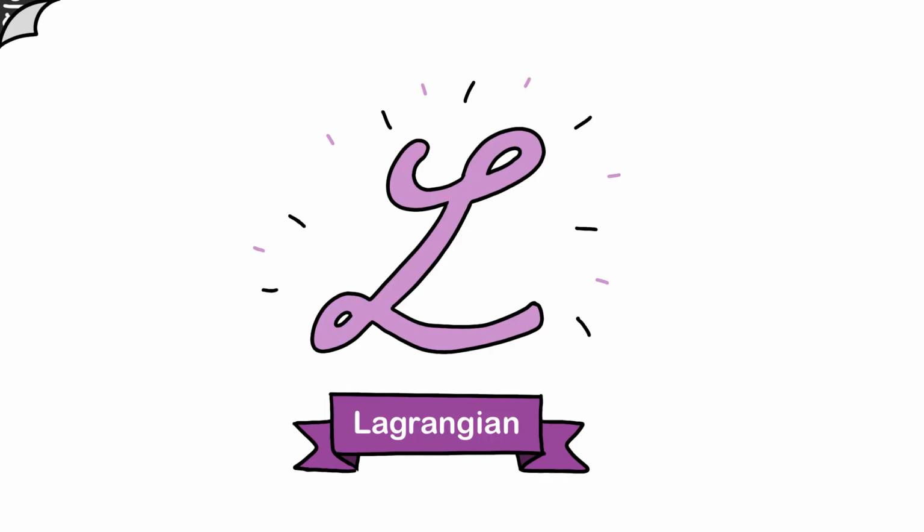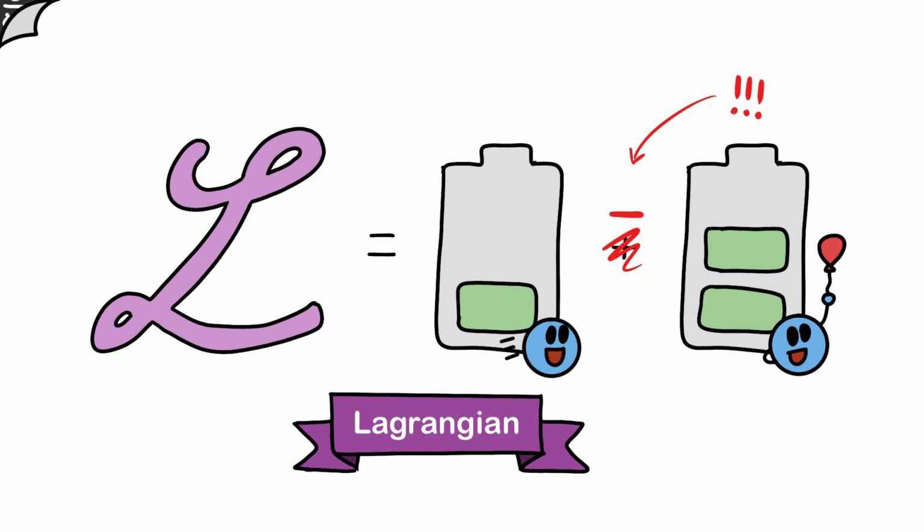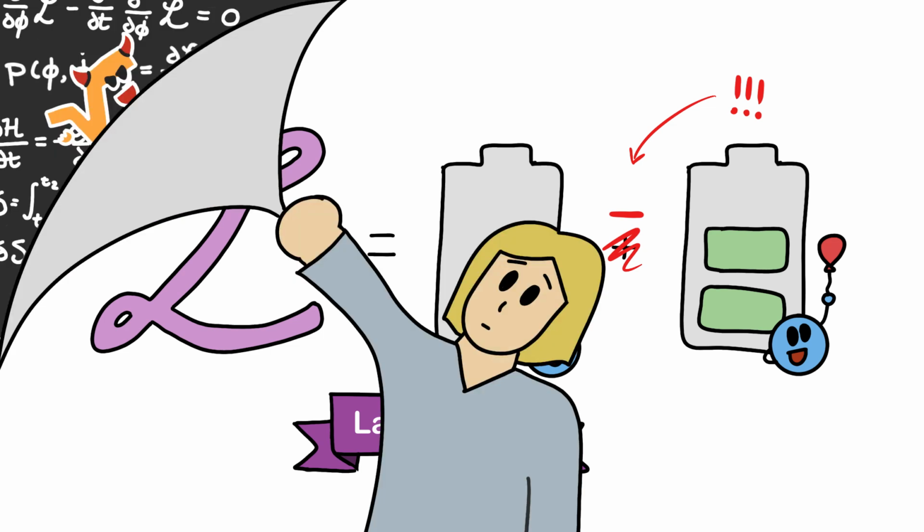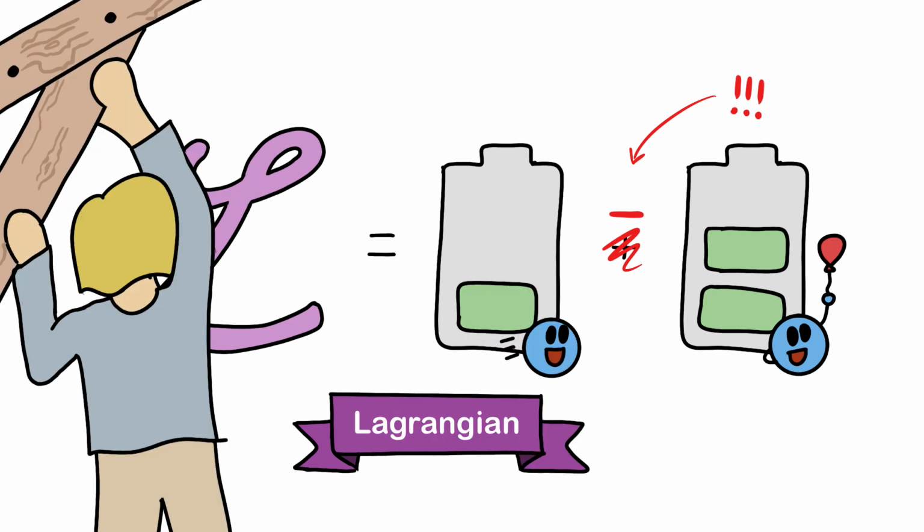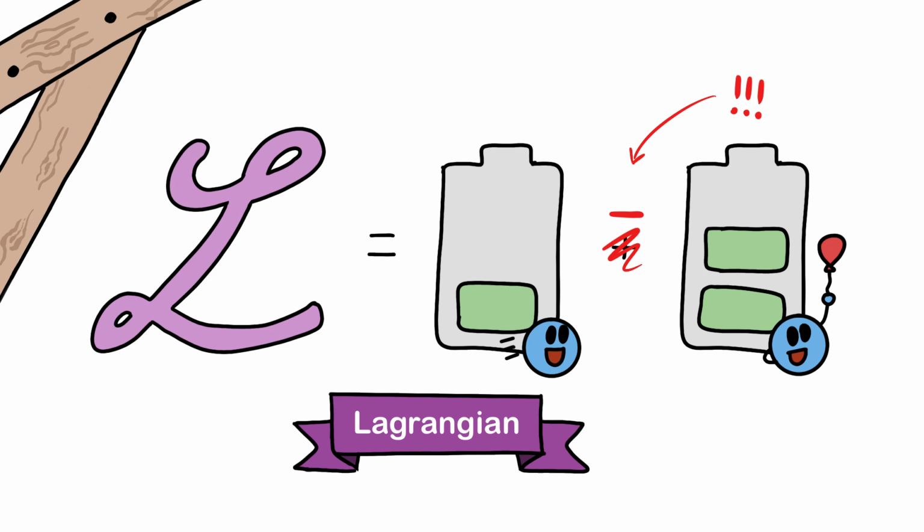A nice quantity that does this for us is called the Lagrangian. The Lagrangian subtracts from all movement energy all potential energy. There's quite some rich mathematics behind it, in where the minus sign comes from, for example, and how it can be used to find the exact evolution of particles over time. But for simplicity, we will ignore all that. Instead, we will just use it as a recipe. Subtract from all movement energy all potential energy to find a description for your particles.